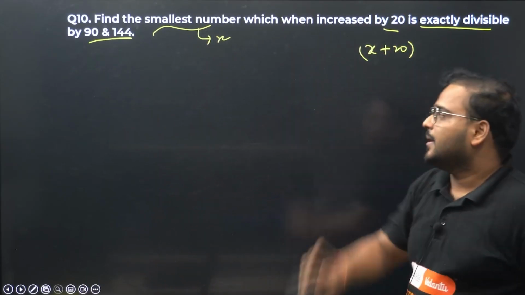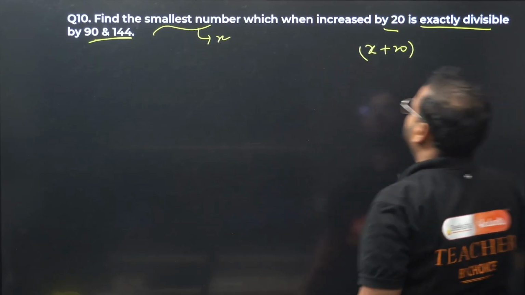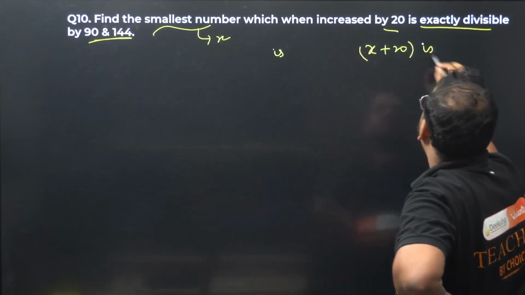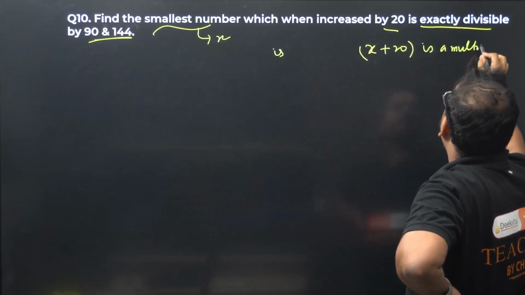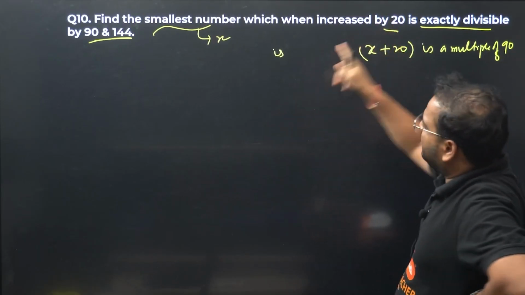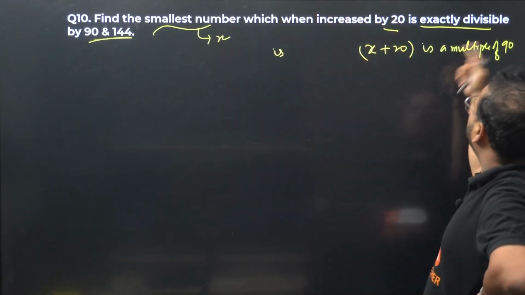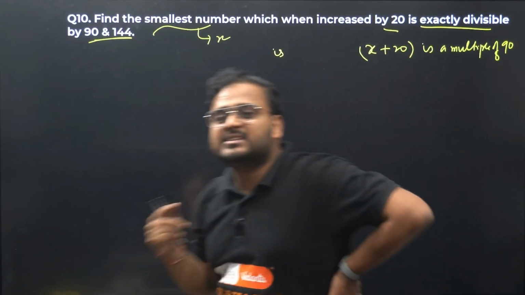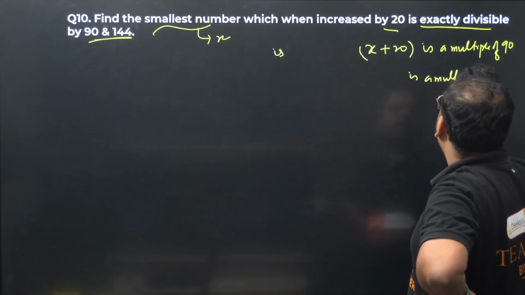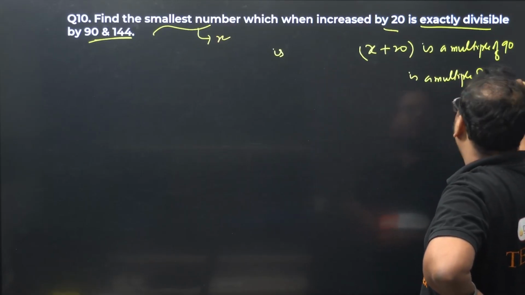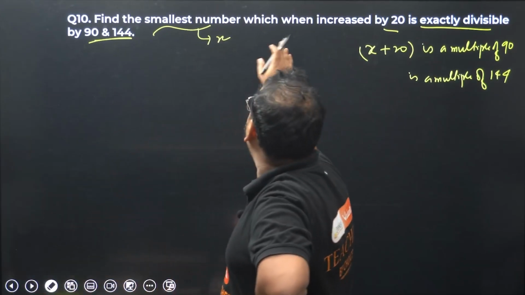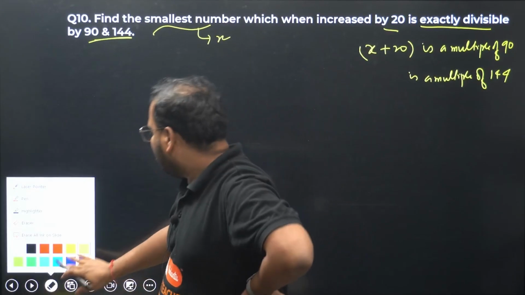Okay, think. Basically, they're saying that this is a multiple of 90, because they're saying that this number, the smallest number added with 20, is divisible by 90. It means x plus 20 is a multiple of 90, and also a multiple of 144. So basically x plus 20 is a multiple of 90 and 144.